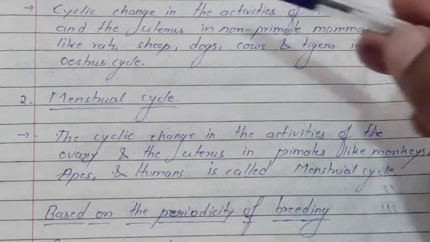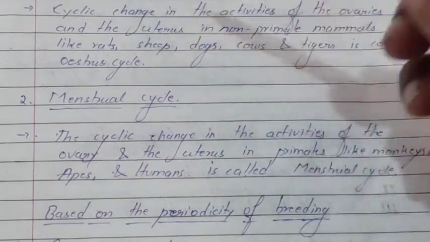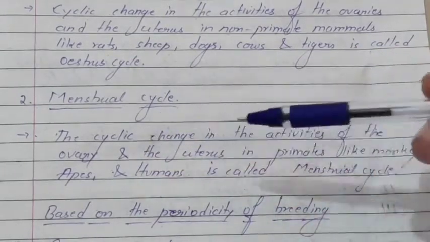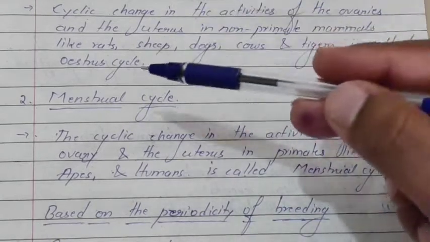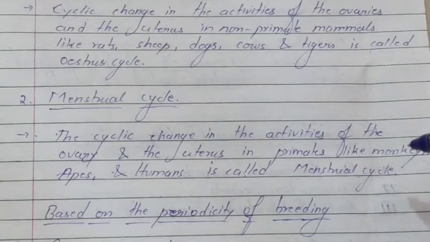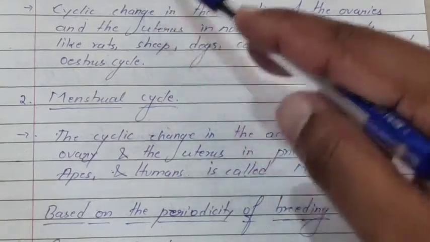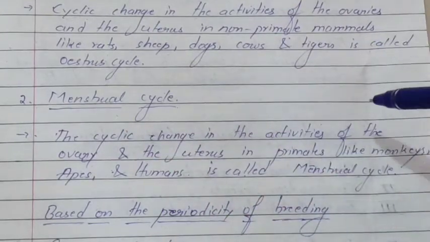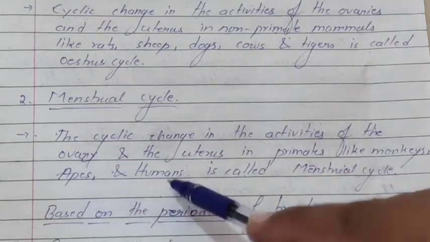The cyclical change in the activities of the ovaries and the uterus in non-primate mammals is the estrous cycle, whereas the cyclical changes in the activities of the ovaries and uterus in primate mammals are called what? Menstrual cycle. Basically there are changes in the ovaries and uterus, but the difference is that the estrous cycle occurs in non-primate mammals, whereas the menstrual cycle occurs in primate mammals. Examples of primates are monkeys, apes and humans.